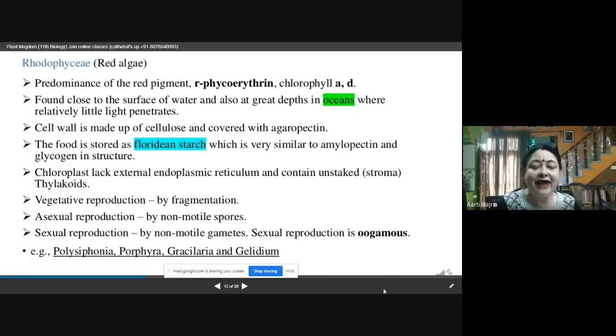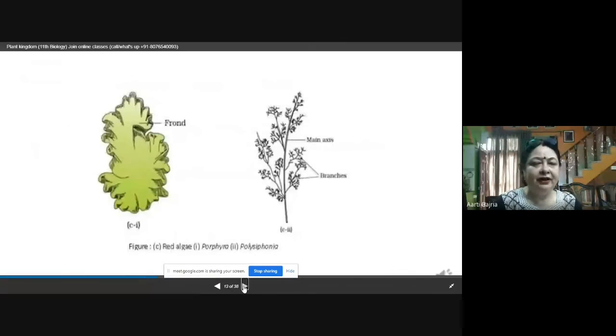And the examples are Polysiphonia, Porphyra, Gracilaria, and Gelidium. So these are the examples of red algae. Now let's see the diagram as well. This is the diagram. This is Porphyra, a frond-shaped structure, a big leaf-like structure only.